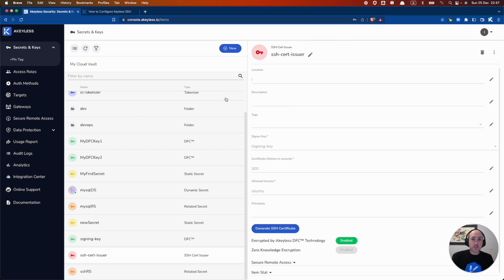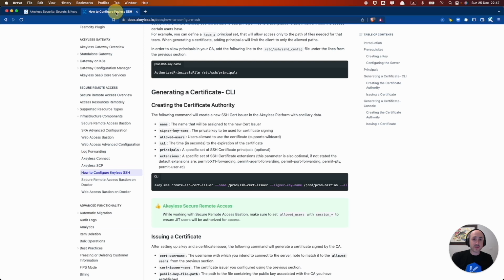So now what we need to keep in mind is that until now we've been running the admin tasks of creating the signing key and the certificate issuer and all that. And now we're going to show the point of view of a user, where the user will simply generate an SSH certificate, or request an SSH certificate, in order to log into that remote machine. So we have two options. You can do it from the UI. We can also do it from the CLI.